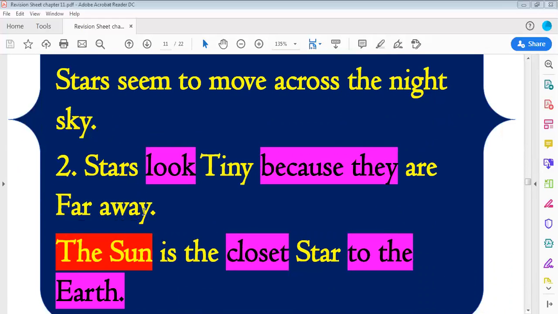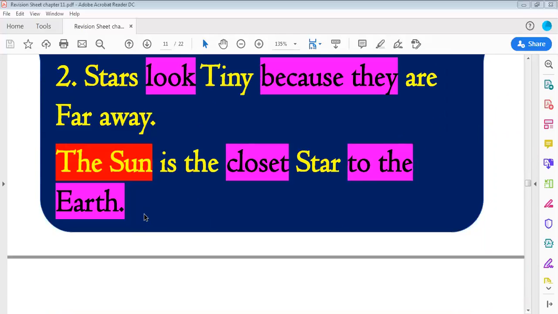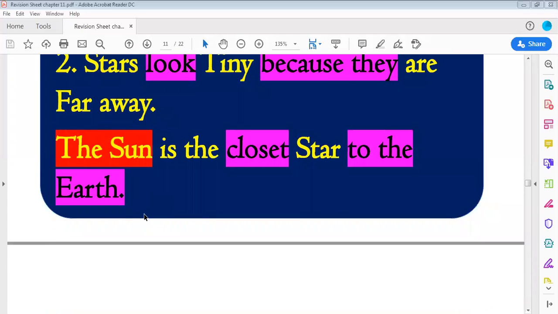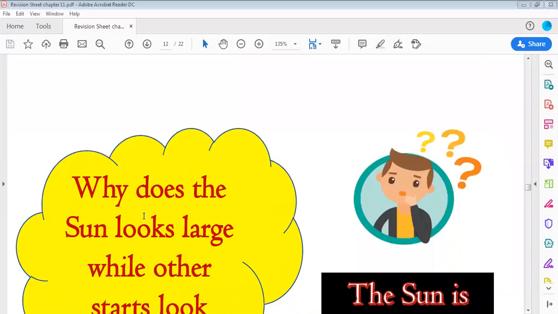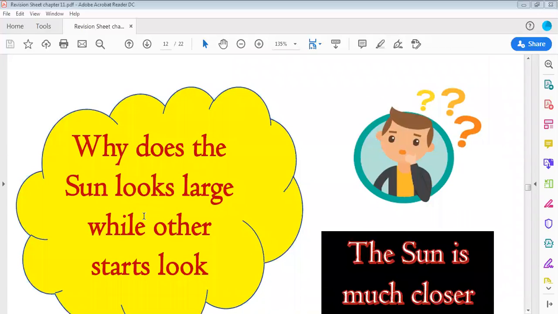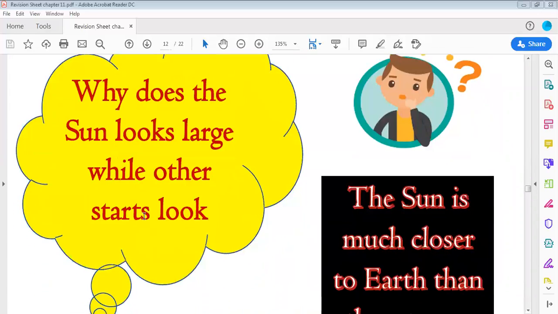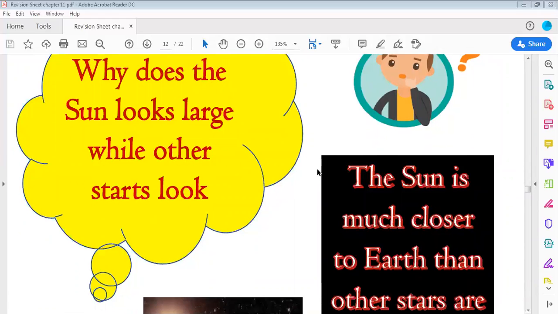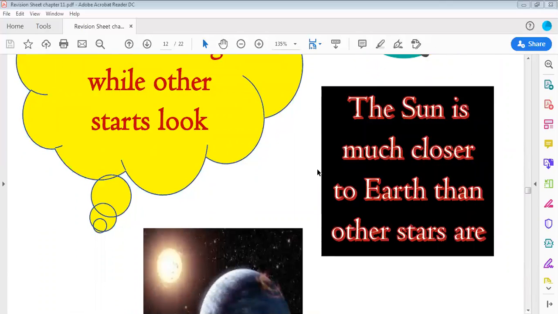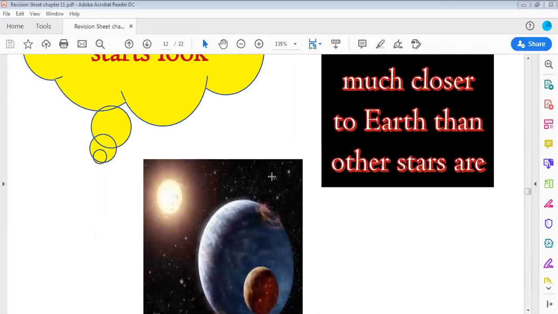The sun is the closest star to our earth. And because of that, we can see that the sun is a little bit larger than the other stars. So the sun is the closest star to the earth. Why does the sun look large while other stars look small or tiny? Because the sun is much closer to earth than other stars are.